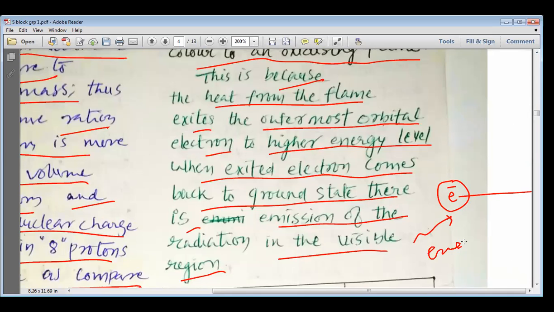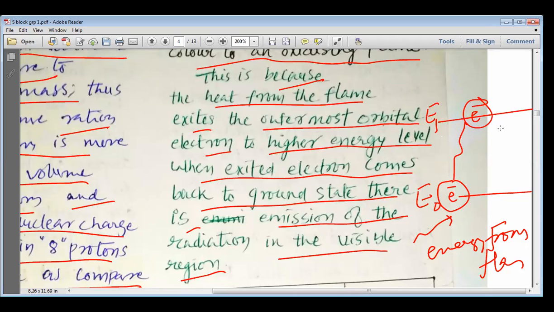this is the energy from the flame, it goes to the higher energy level. So from E0 it goes to E1, and while coming back it radiates the energy in the form of colored light, and that is why the salts of the alkali metals impart various colors.